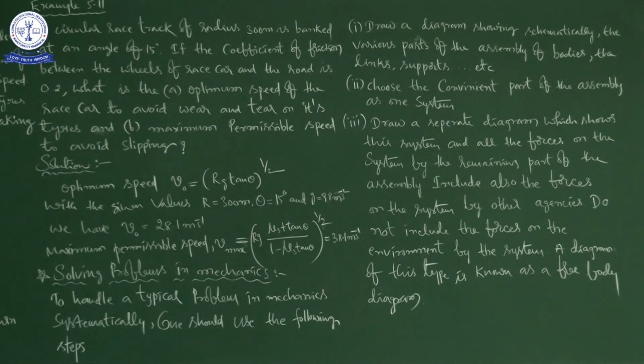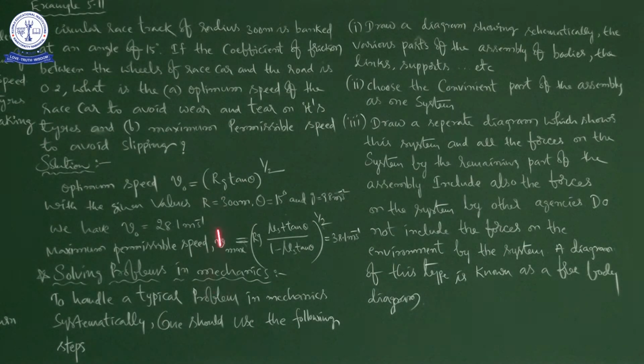That is the maximum permissible speed. According to the question, A asks for the optimum speed of the race car and B the maximum permissible speed. So the optimum speed is 28.1 meter per second and the maximum permissible speed is 38.1 meter per second.